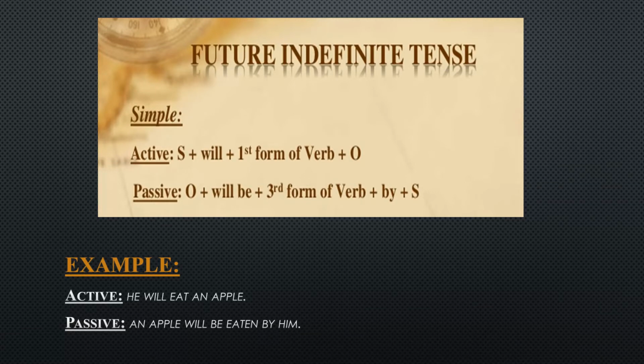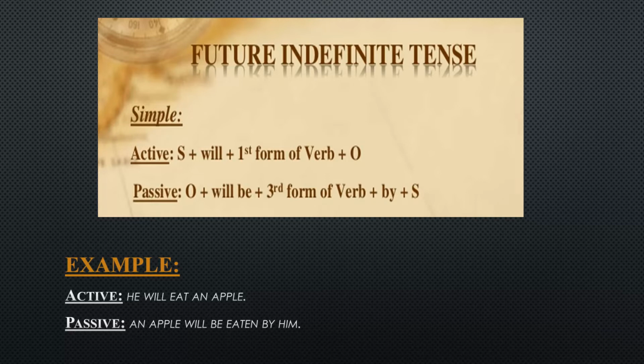As we learn, the structure of simple future indefinite tense, or you can say the active form of future indefinite tense, is subject plus will/shall plus verb first form plus object. But when we shift it into passive, subject will get swapped with object and object will get swapped with subject. So it becomes object plus will/shall plus be plus third form of the verb plus by plus subject. As you know, we use the third form of the verb in passive tense.